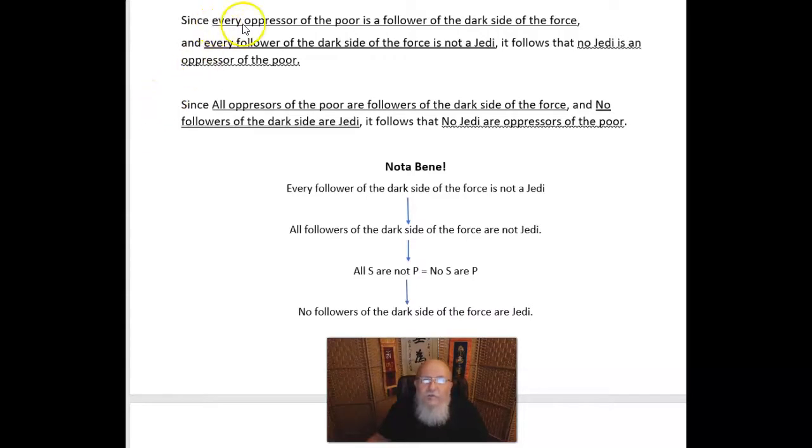Let's consider this first one because it's not in standard form. Every oppressor of the poor is a follower of the dark side of the Force becomes: all oppressors of the poor are followers of the dark side of the Force. Every follower of the dark side of the Force is not a Jedi becomes: no followers of the dark side of the Force are Jedi. And finally, no Jedi is an oppressor of the poor becomes: no Jedi are oppressors of the poor.